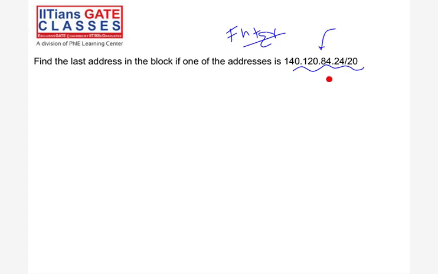Yes, the screen is visible, right, guys? Okay, let's see. Sanjeev is saying 140.120.95.50. Yes, that we'll see. You have to tell the last address of the block.